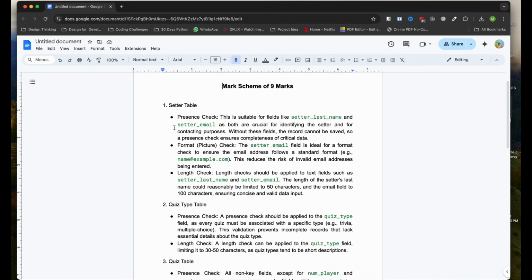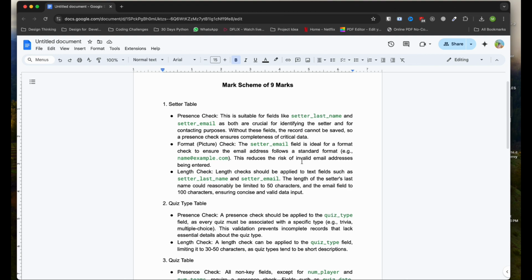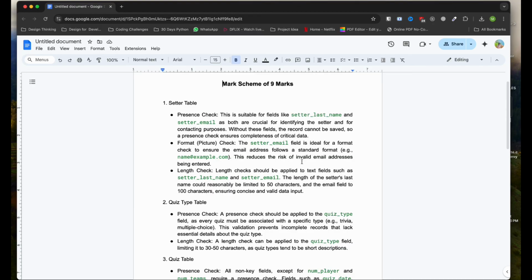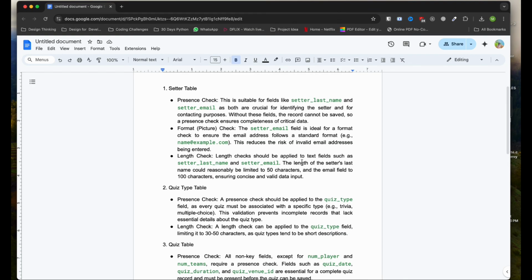So I think, from my perspective, presence check, format check and the length check will be suitable for this particular table. So this is suitable for fields like setter last name, and setter email, as both are crucial for identifying the setter and for contacting purposes, right? Without these fields, the record cannot be saved. So a presence check ensures completeness of critical data. So that means if a person doesn't input the email, right, there will be no validation there.